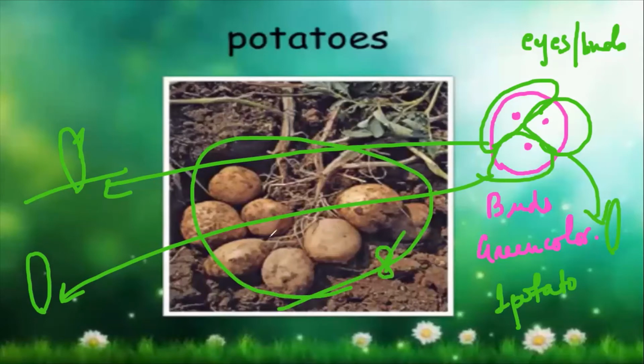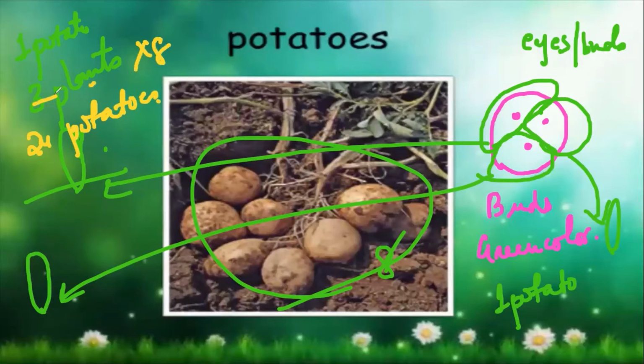So from 1 potato, I got 3 plants. And let us assume that 1 plant is giving me 8 potatoes. So now how many potatoes total? 24 potatoes. 3 plants into 8, because each plant is giving me 8 potatoes.